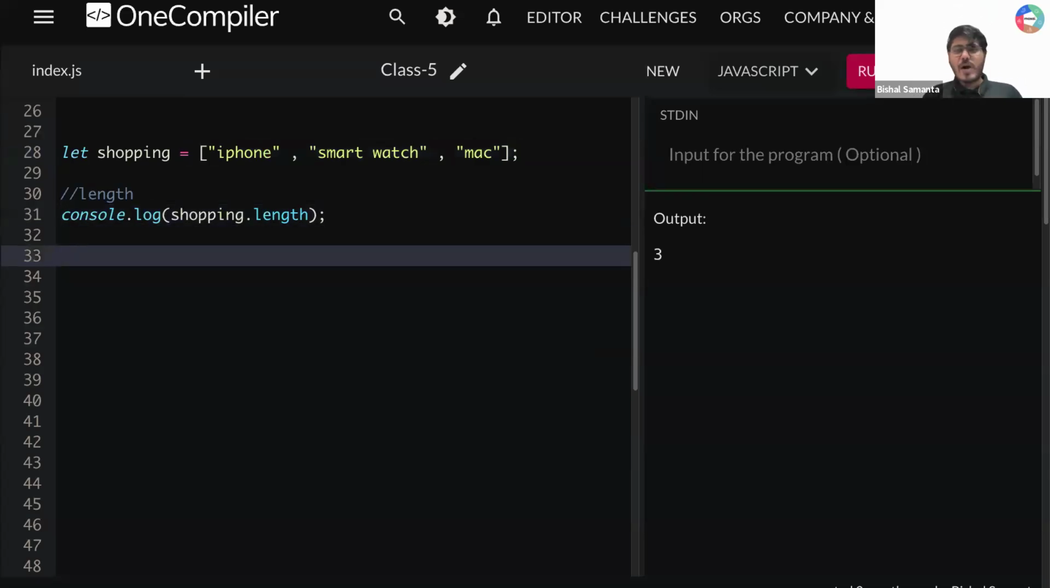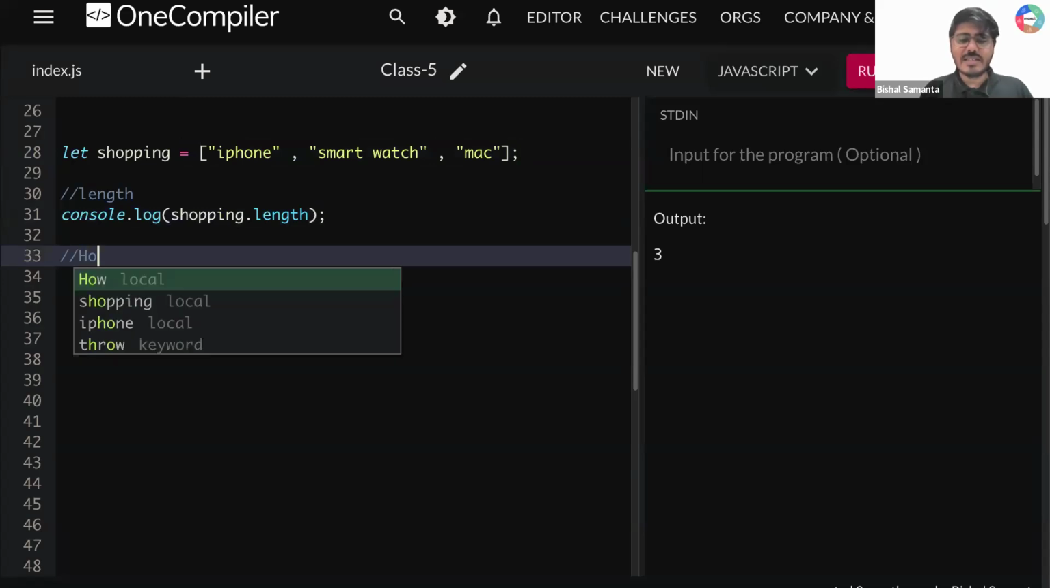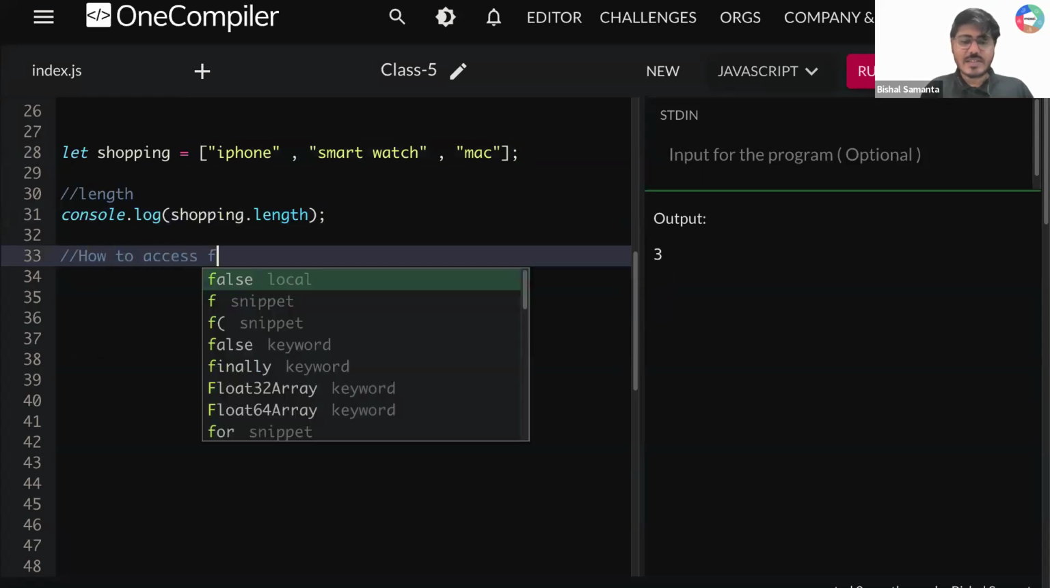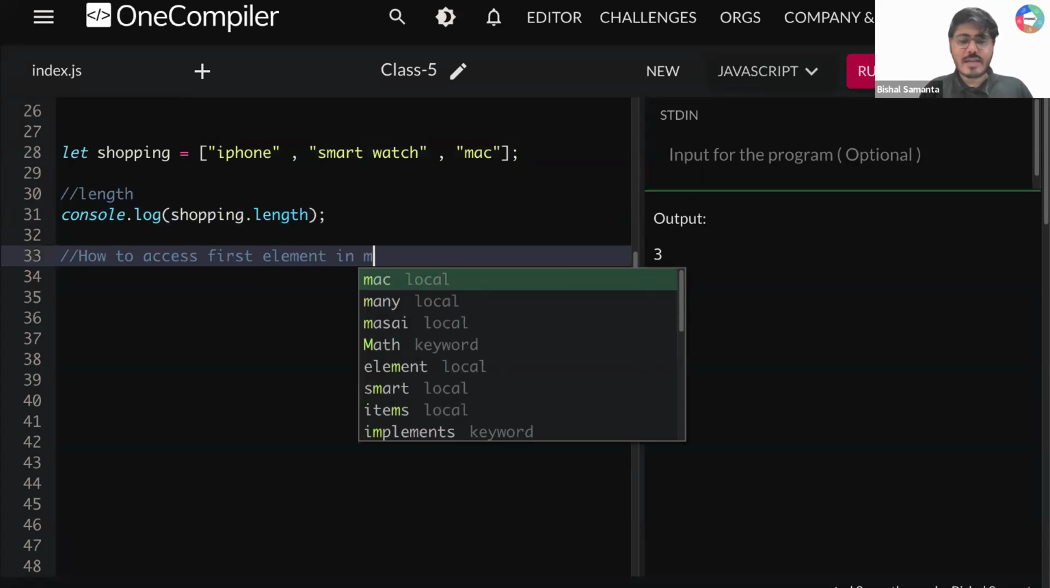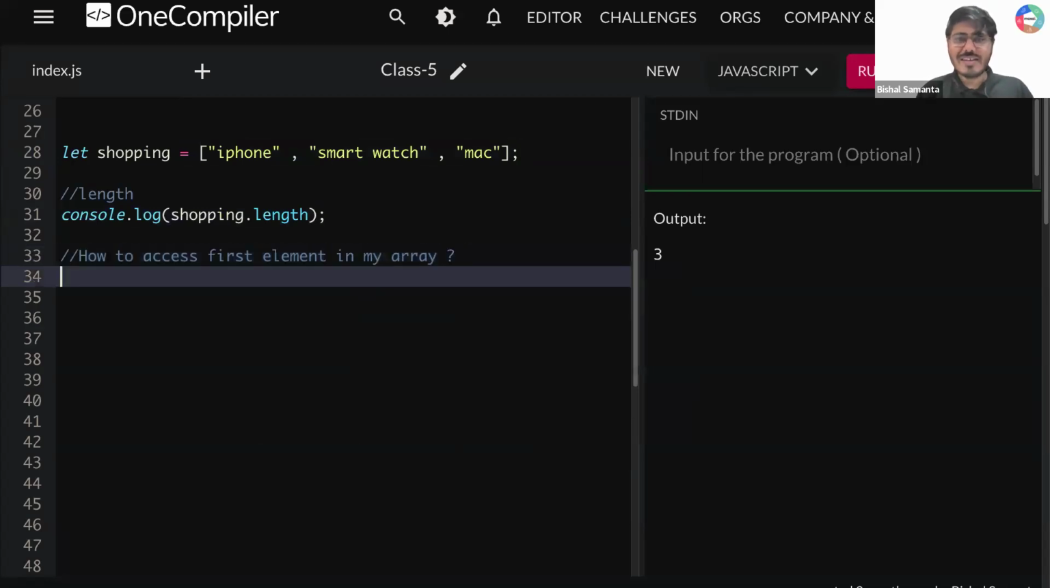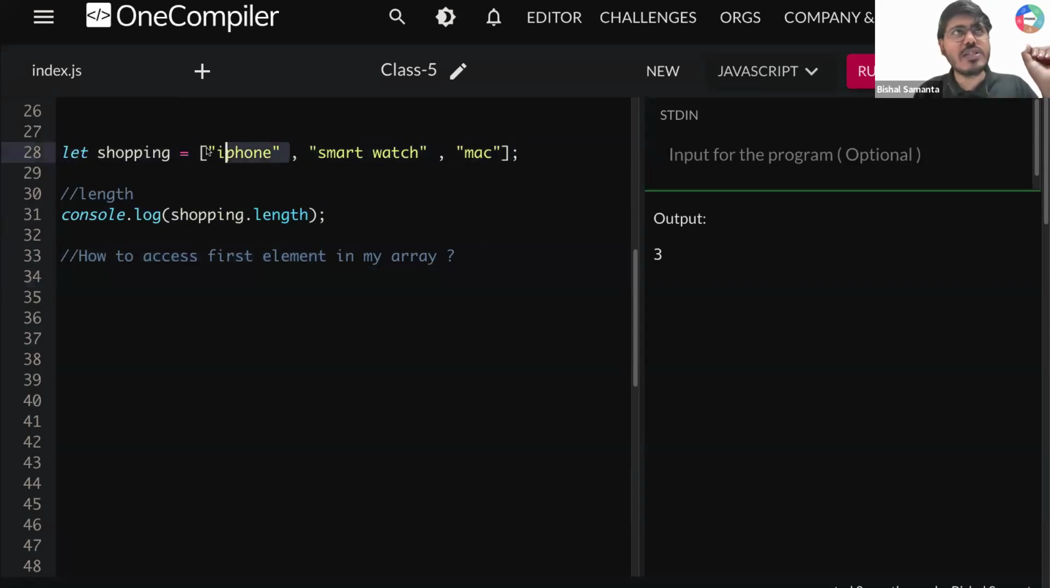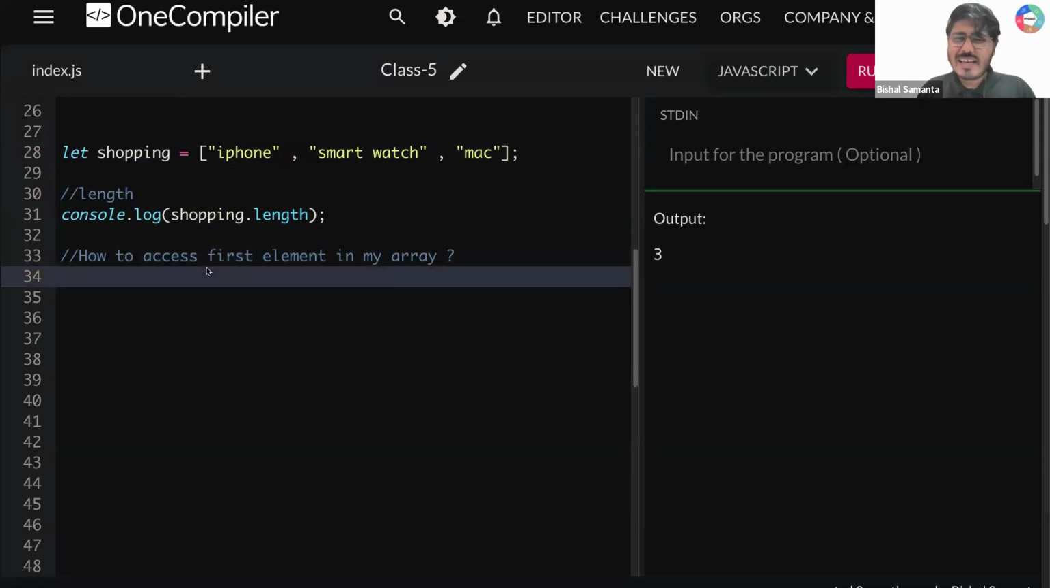Exactly. Okay. Now I have a question for all of you guys. Can you tell me how to access the first element in my array? Any array, it can be any array, I need to access the first element present inside it. What should I write? I know that whenever I'm doing indexing, my indexing will always start from 0. Can I say, no matter what array it is, shopping or whatever, array of 0 will always give me the first element?